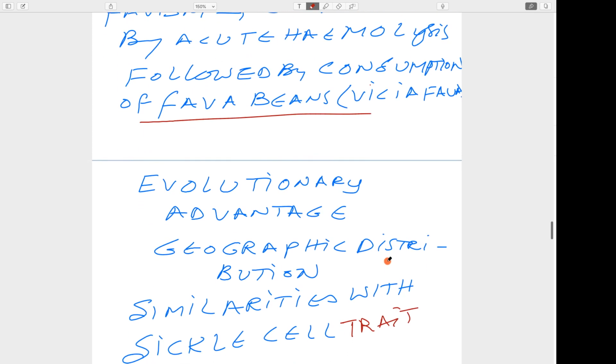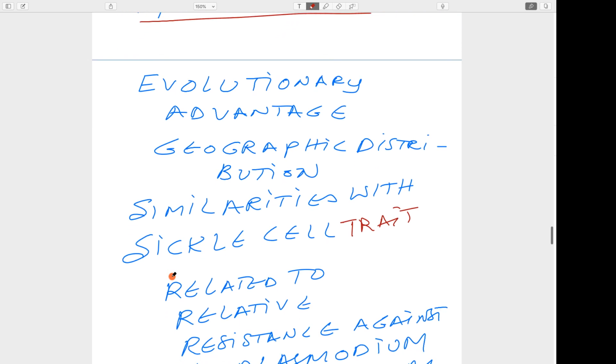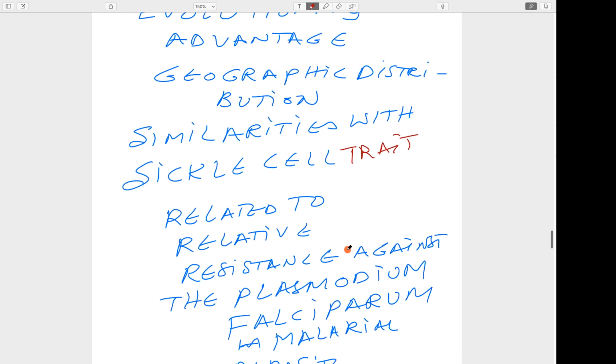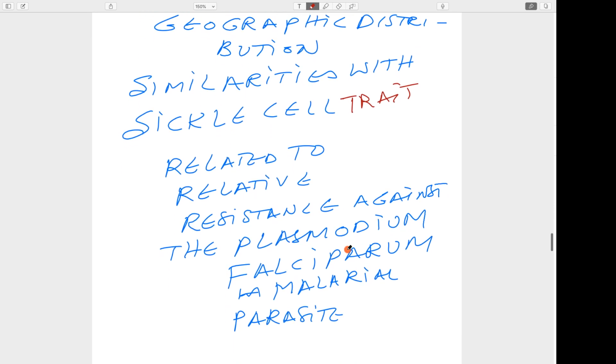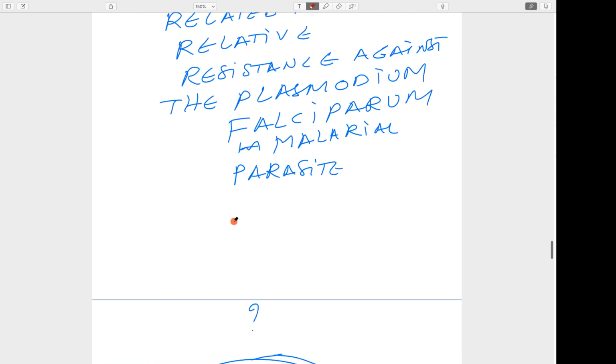Okay, then there is an evolutionary advantage. When you look at the geographic distribution of the sickle cell trait and this G6PD trait, we will find that it is most prevalent in malarial endemic regions. So it provides relative resistance against Plasmodium falciparum malaria. How can it be explained?